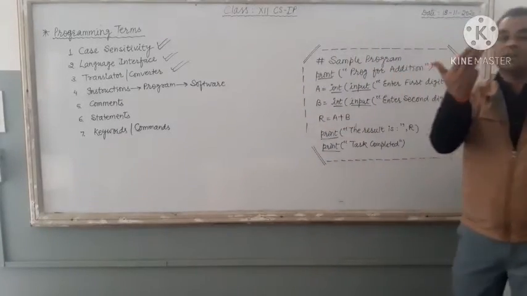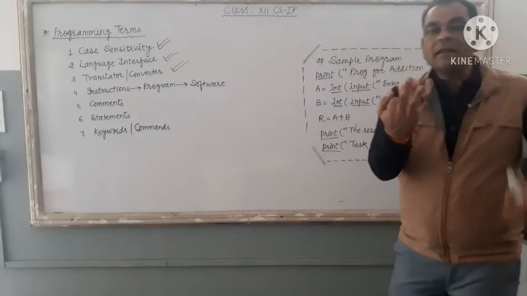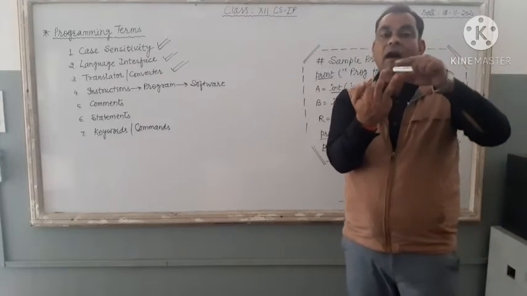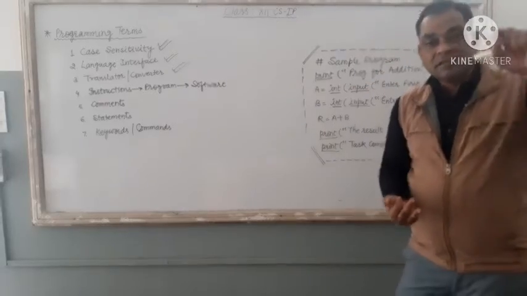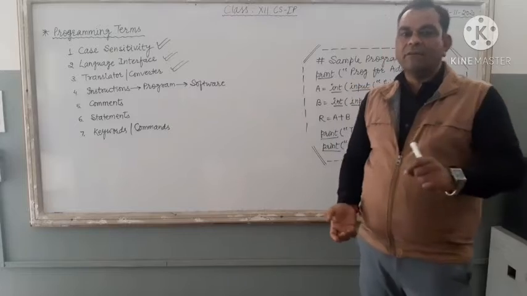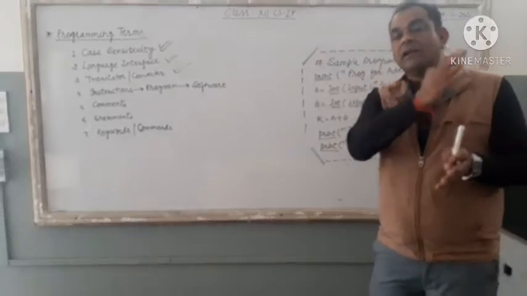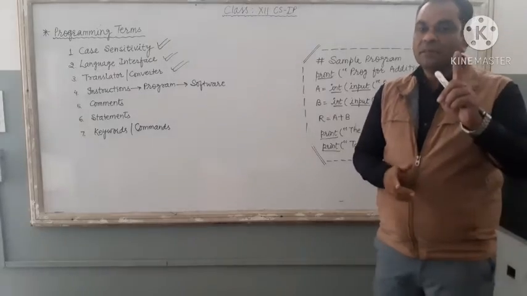3 different types of converters are there. Assembler, it is for assembly language. Interpreter and compiler, these two are for high level languages. Some high level languages work on a compiler, some high level languages take the help of an interpreter to convert their program. Clear?